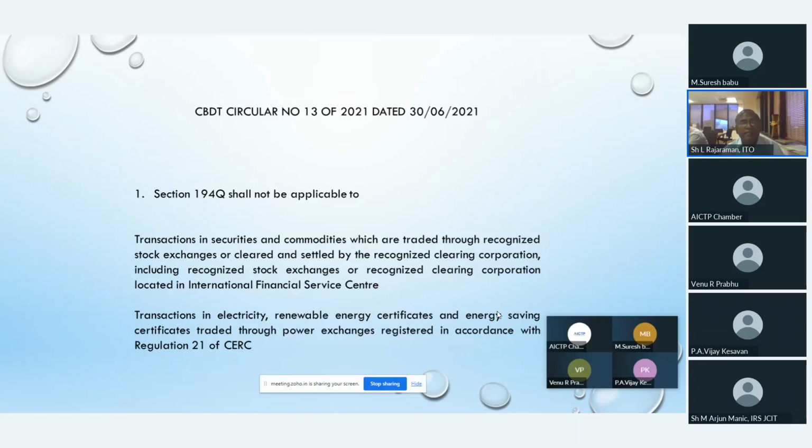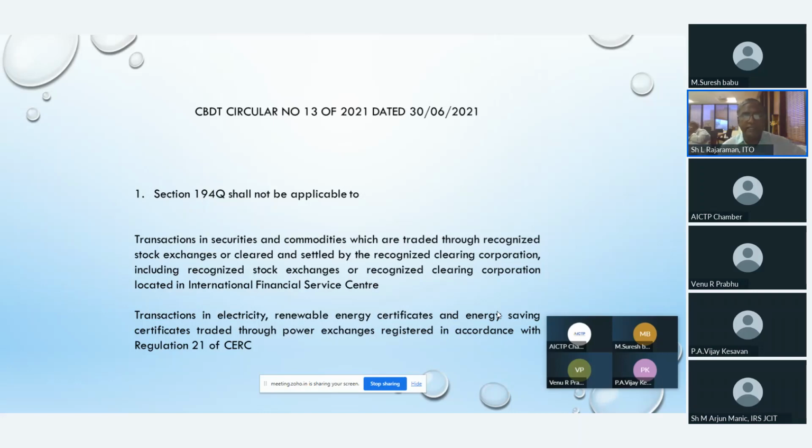Number 1, transactions, similar to what we see in 194 also, the same thing: transactions in securities and commodities which are traded through recognized stock exchanges or cleared and settled by the recognized clearing corporation, including recognized stock exchanges or recognized clearing corporation located in International Financial Service Center. Same thing we saw in 194, the same thing applies to 194Q also.